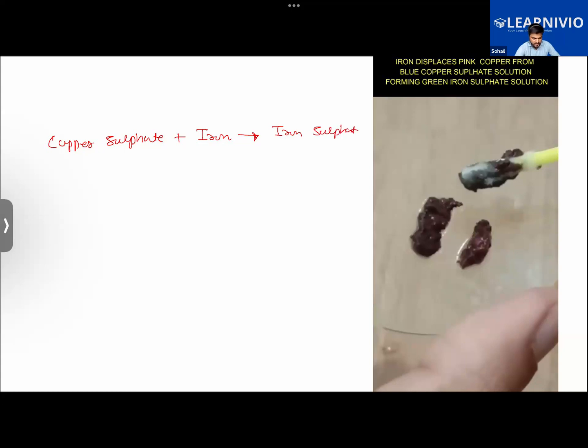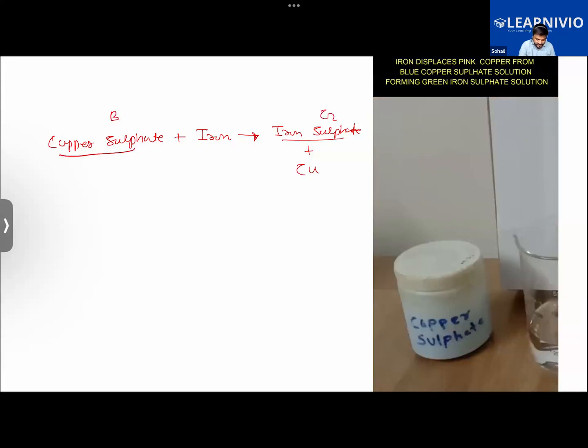So this is the reaction that occurred here. This is the reaction that occurred here. Getting it? So iron sulfate plus copper was formed. Iron sulfate is green in color, while copper sulfate was blue in color. That is one thing we have learned.